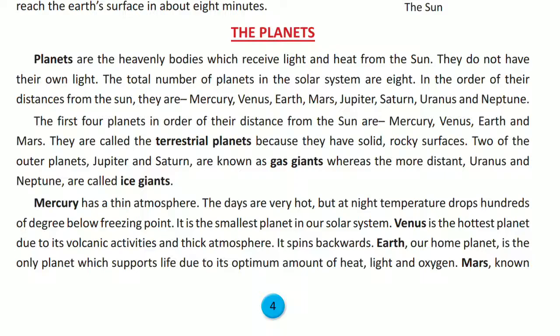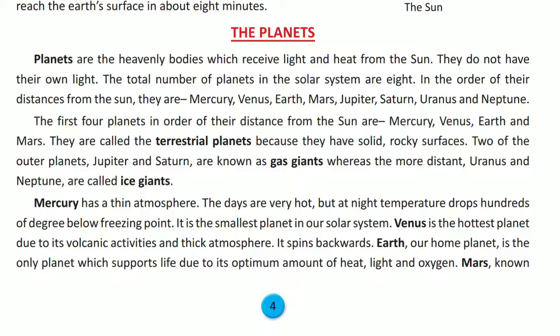Now come to the next topic. The first 4 planets in order of their distance from the sun, that is Mercury, Venus, Earth and Mars, ये चारों फर्स्ट 4 planets हैं, सन से ज़्यादा नज़दीक हैं. And these are called terrestrial planets. और इनको क्या कहा जाता है, terrestrial planets. Why do we call them terrestrial planets? Because they have solid rocky surfaces.